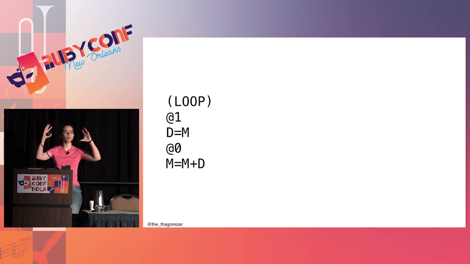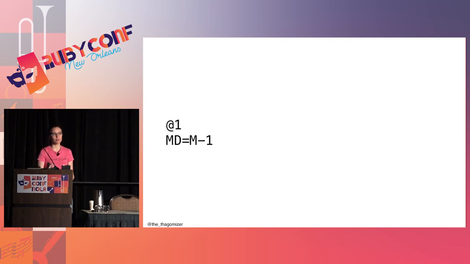Here's my loop. The parentheses notation is a label. First thing I do is I pull whatever is in memory cell 1, which is 5 in this case, and I put that in D. And then I'm going to take whatever I have in D and add it to the contents of memory cell 0, which is my accumulator. So now memory cell 0 is 5 and memory cell 1 is 5. And then I'm going to take the contents of memory cell 1 and subtract 1 from that. So now I've decremented to 4. And I'm going to store that back in my memory cell 1 and in D.